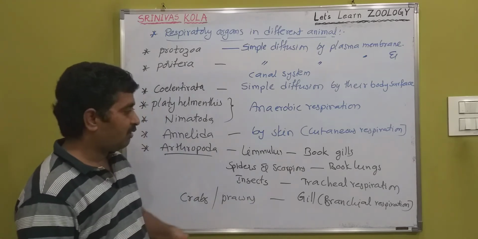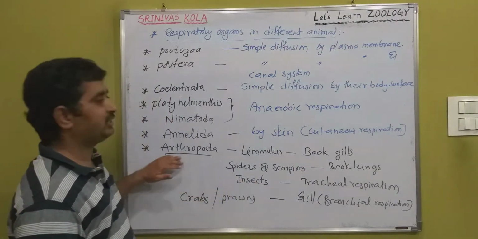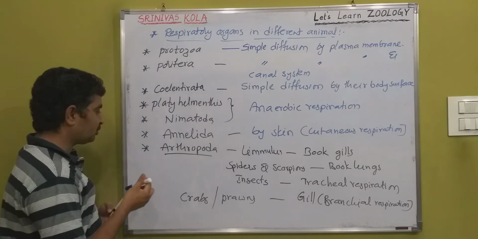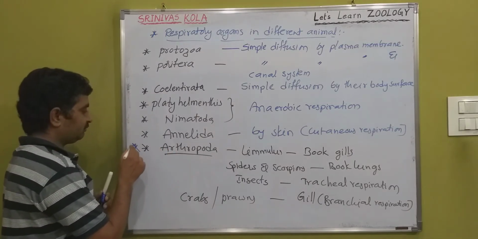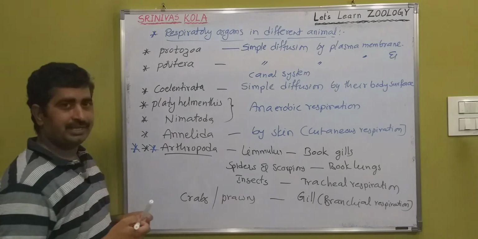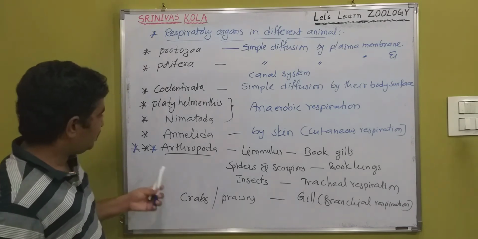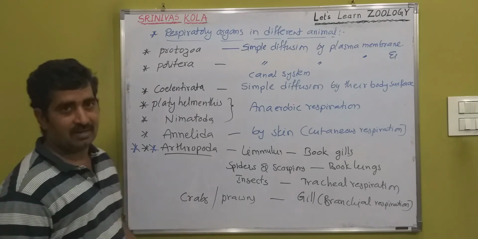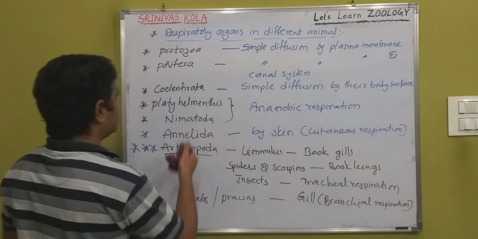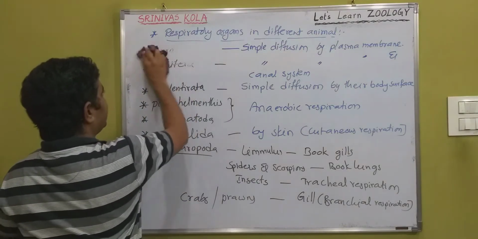Here various types of respiratory organs are present in arthropoda. That is very, very important. The arthropoda group is very important. Is that clear? Right. After arthropoda, next is mollusca. Mollusca is also very, very important.